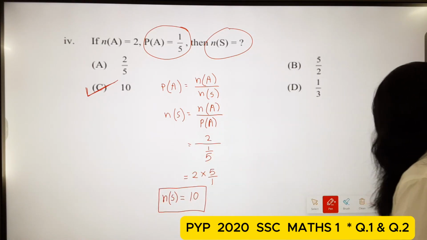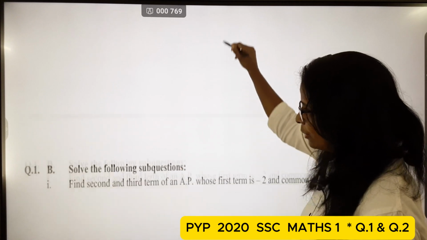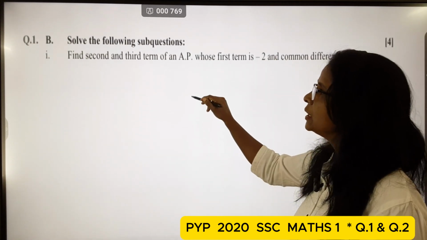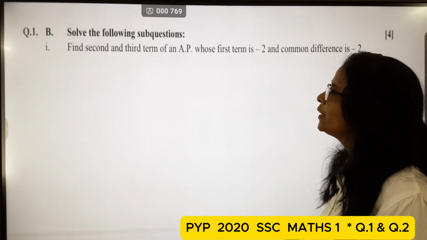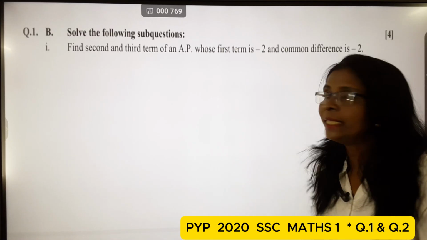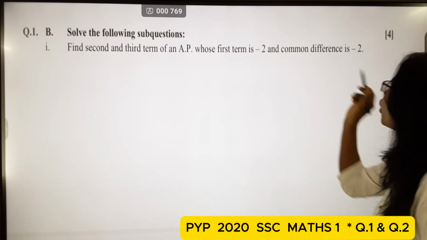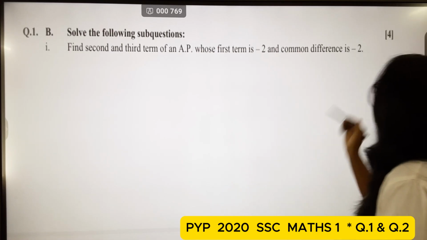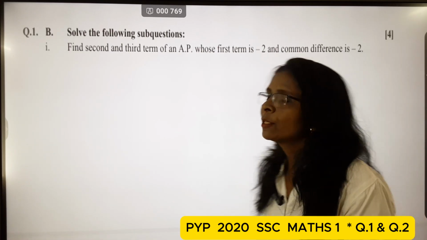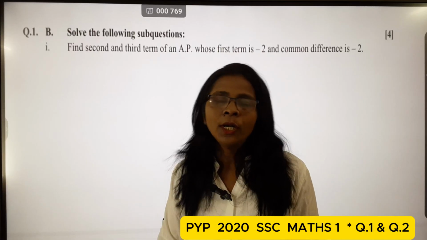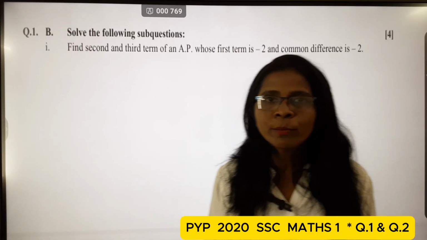Then next one, students. Question 1b. Find the second and third term of an AP whose first term is minus 2 and common difference is minus 2. Here the first term is minus 2 and the common difference is also minus 2.